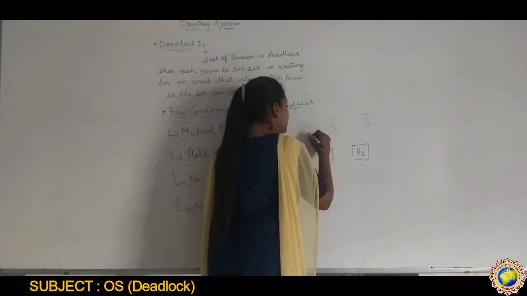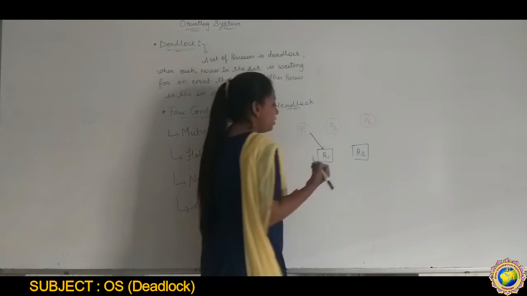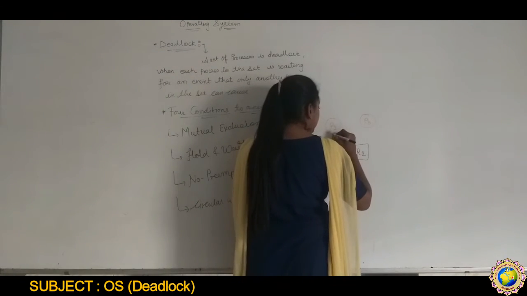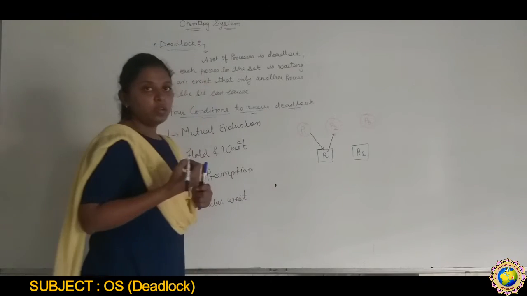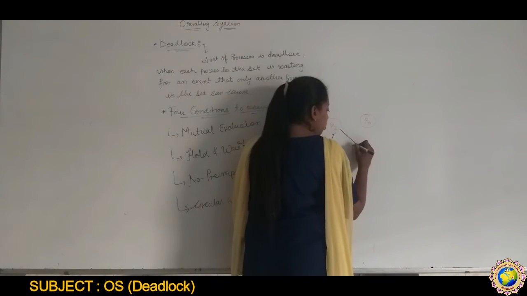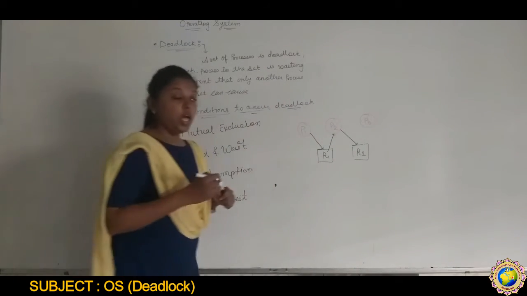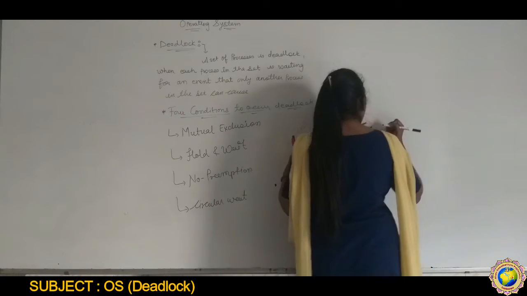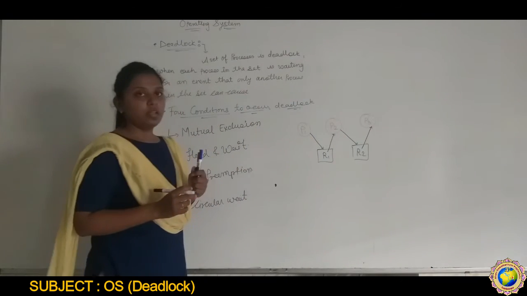P1 is requesting R1, but R1 is already allocated to P2. P2 is requesting R2, but R2 is used by P3.